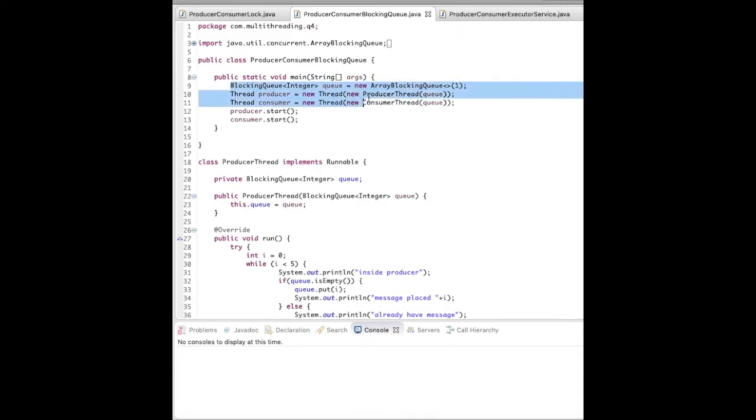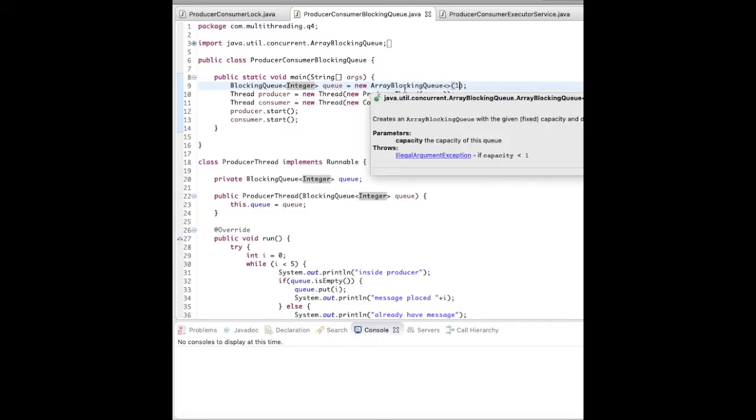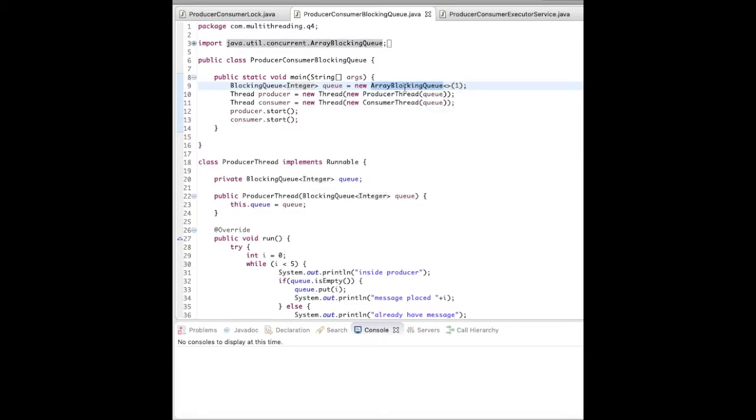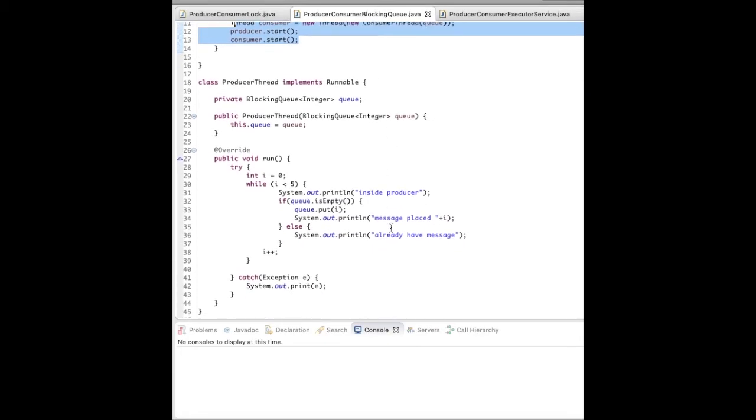So we have this blocking queue. I have specified one here because this blocking queue will take integers and only one integer can be placed. For the sake of simplicity, just go with one. We can increase the size, and there are multiple implementations of types of blocking queue available. They have different properties. So I have just created the producer thread and consumer thread, passing this shared object queue, and then just starting them. So let's go to those thread implementations.